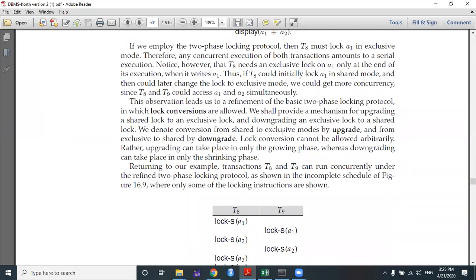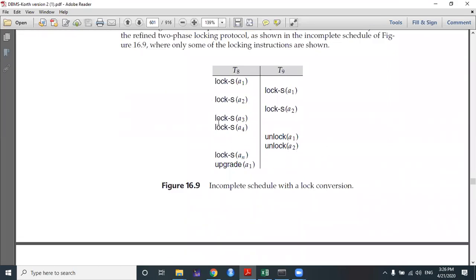protocol. Lock conversion means upgrading and downgrading of a lock. Suppose a transaction holds an exclusive lock on a data item, and it can switch from exclusive lock to shared lock; that is called downgrading a lock. Downgrading is possible in the shrinking phase, and upgrading a lock means going from shared lock to exclusive lock. Shared lock is the lowest priority lock, and exclusive lock is the highest priority lock. So when the lock mode changes from shared to exclusive, it is called upgrading, and it is done in the growing phase. Downgrading means exclusive to shared lock, and it is done in the shrinking phase. So these are the two lock conversions.